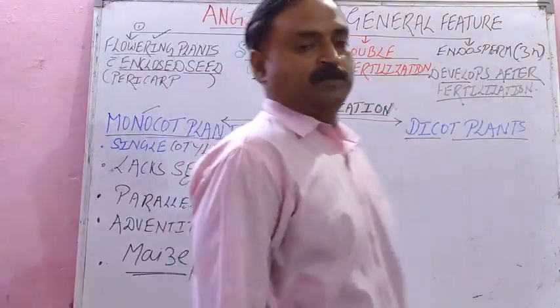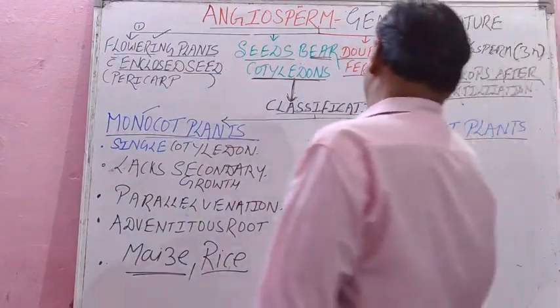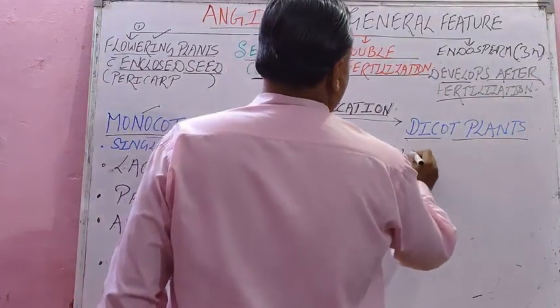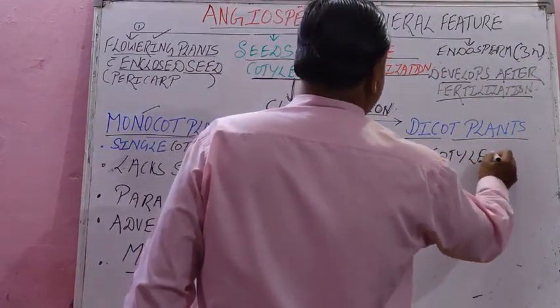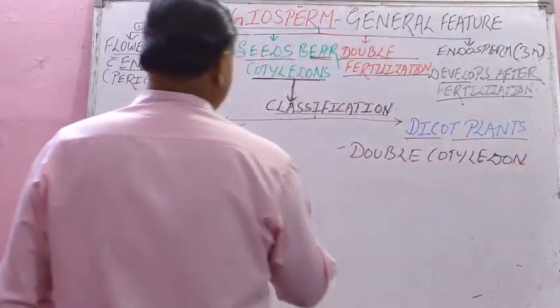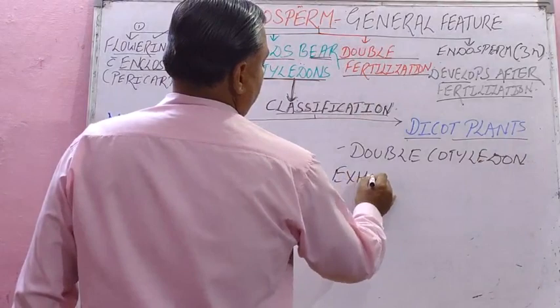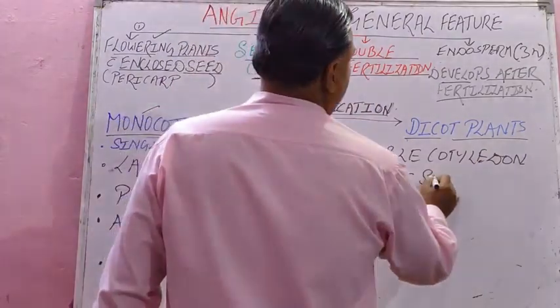Now let us see the opposite and parallel points. Here single cotyledon and in dicot, double cotyledon, very simple. Then exhibits secondary growth.